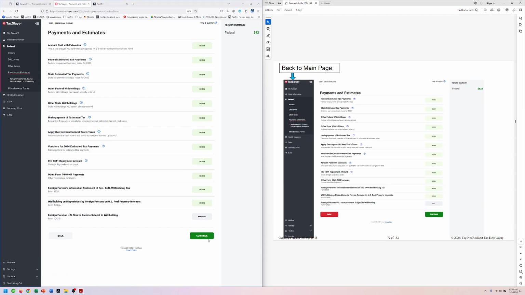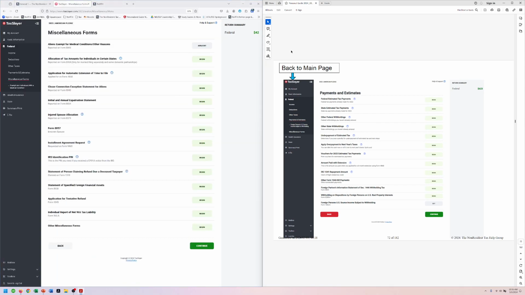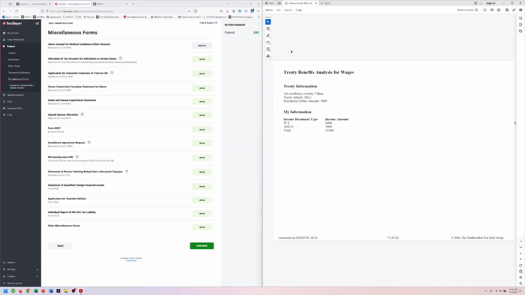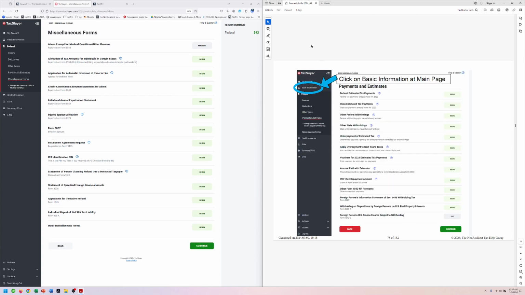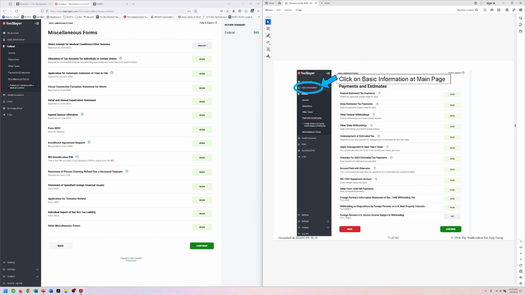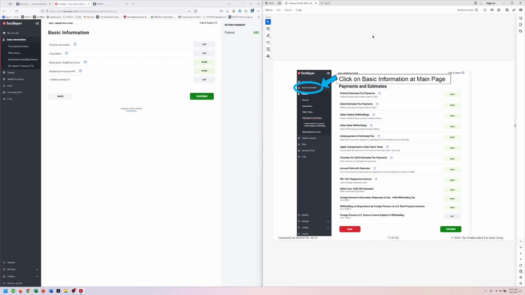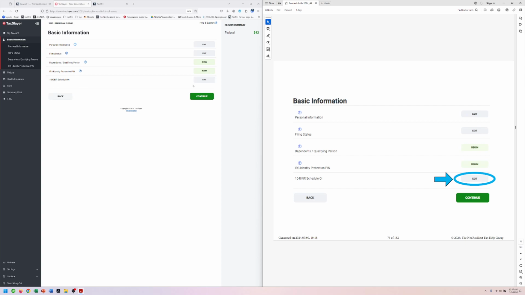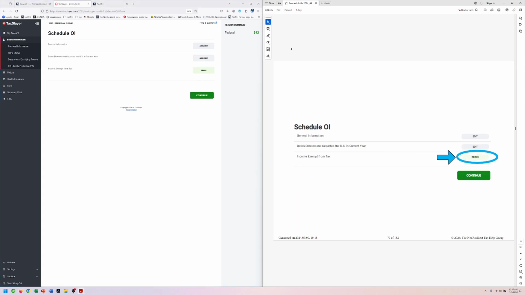All right. We continue, we're back to the main page again. Okay, so as I mentioned, Lisa gets a treaty benefit. She gets $5,000 where she doesn't have to pay tax on wages that she's earned while working as a student. And she has a 1042S that shows that, so her treaty benefits match. And now we just need to enter her treaty benefits. All right, so we go back to basic information. We're going to go back to the 1040 NR Schedule OI. We're going to do income exempt from tax.